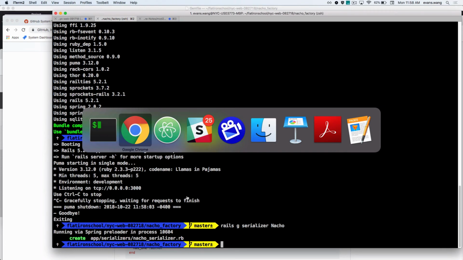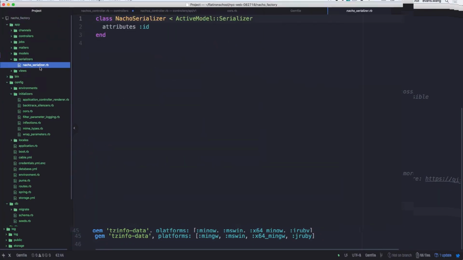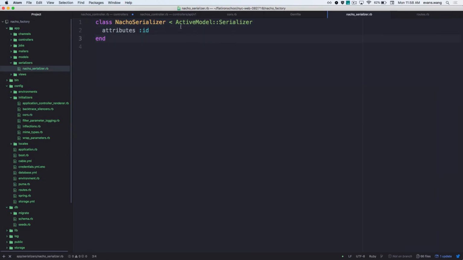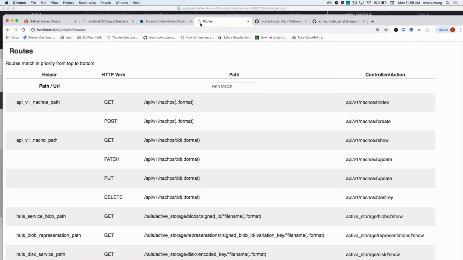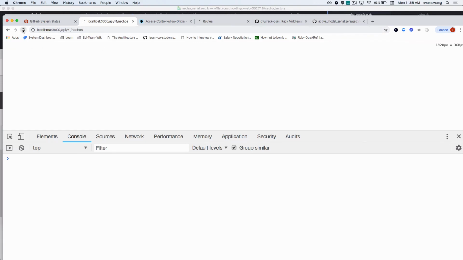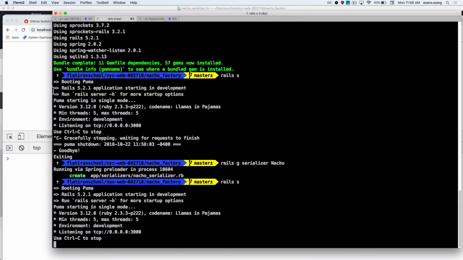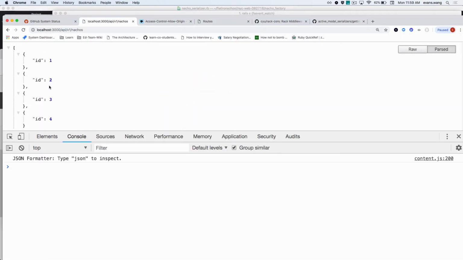Let's take a look. Serializers, nacho serializer, and it does this. It inherits from ActiveModel::Serializer, which is like built-in functionality for Rails, and it says attributes :id. Without touching anything, let's take a look at what it did. Let's go back to my nachos and see if I refresh. I didn't start the server. Boom. I said if I refresh, it only sends back the IDs.